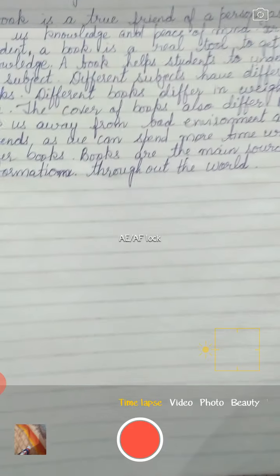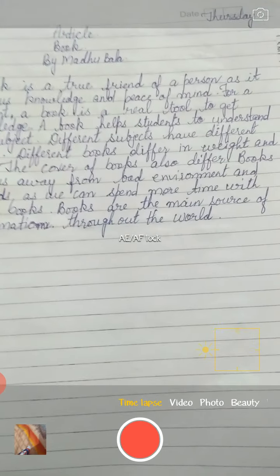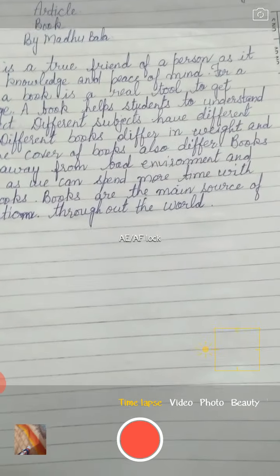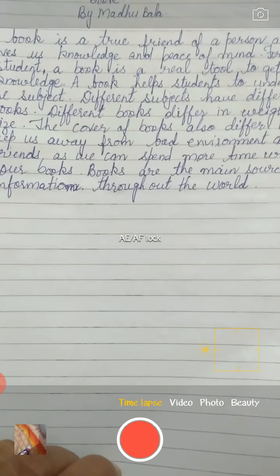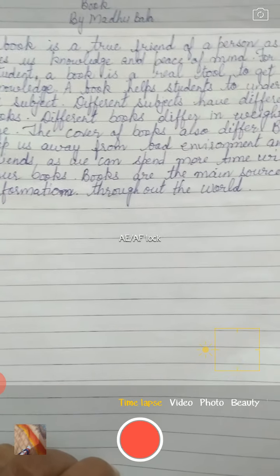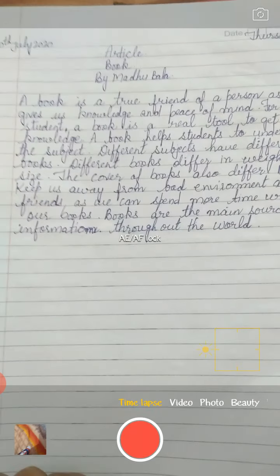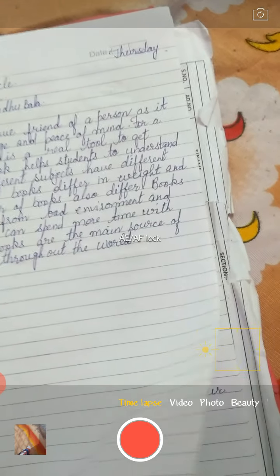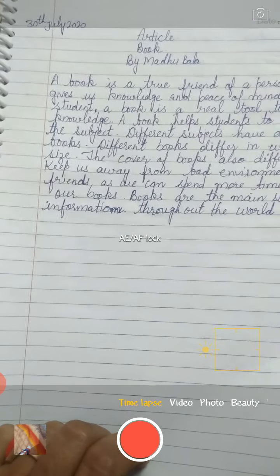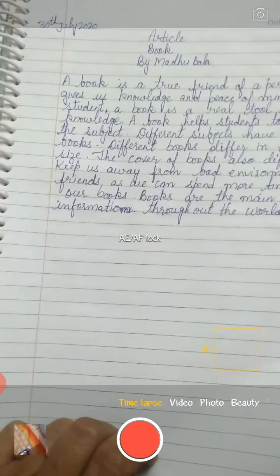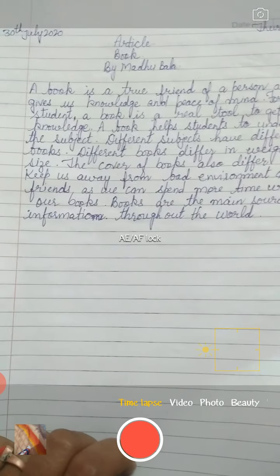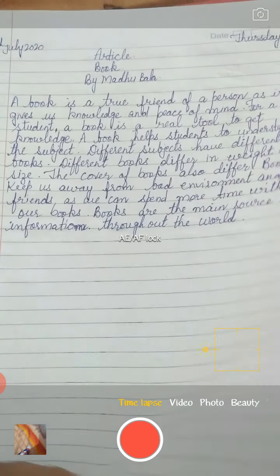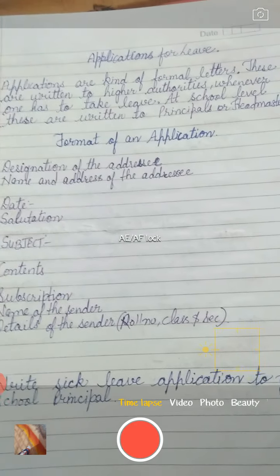Then is your article on book we wrote. So in the article on book, we wrote about the different kinds of books. We introduced the article as the book is a true friend of a person. Then different kinds of books, uses of books, and the main important point that books are the main source of information throughout the world. Then we talk about the applications for leave, or we can say the leave applications.